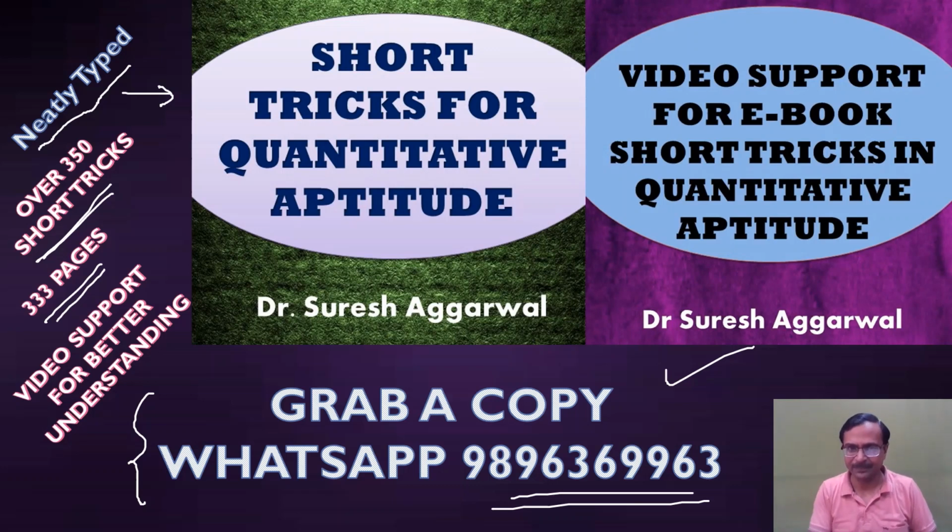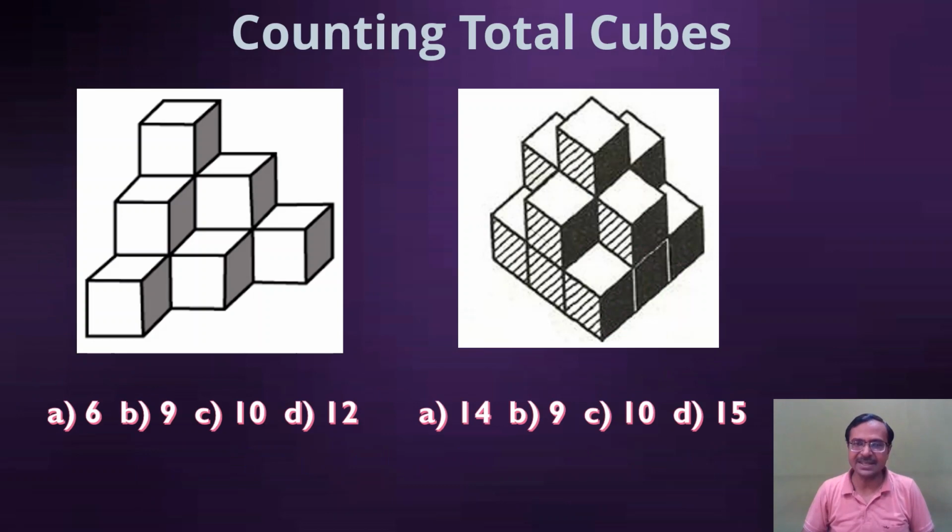So friends, the video for today, the counting of cubes. Let's take the first figure. Here you can see two different figures. At first glance of this first figure, a layman who doesn't know three-dimensional figures will tell me that the answer is 6. Totally wrong, right? Why?